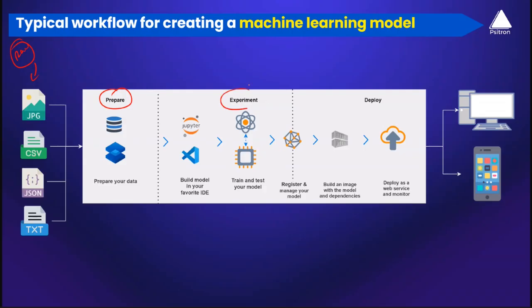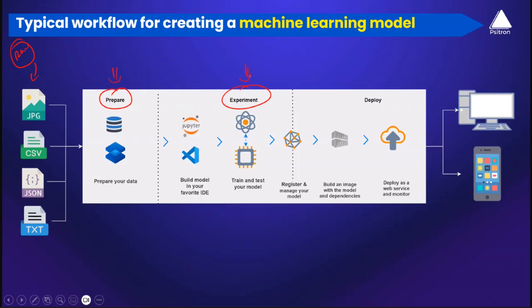Then comes the next step in the workflow, which is experimentation. We have data that is ready, but what is the game that we are playing? Taking the data and teaching the data to a machine. Perfect. Good. We got it. So now let's talk about experimentation. Who builds the model? Who makes the model? Someone called a data scientist. Yes, he makes the model.